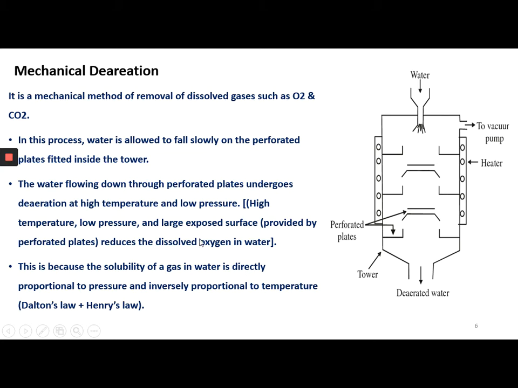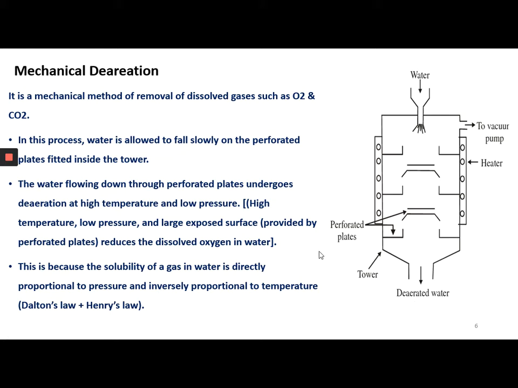Before feeding the water into the boiler, the water is sent to the mechanical deaeration unit in order to remove the dissolved gases such as oxygen and carbon dioxide. Both the oxygen and carbon dioxide can be removed through this mechanical deaeration process.